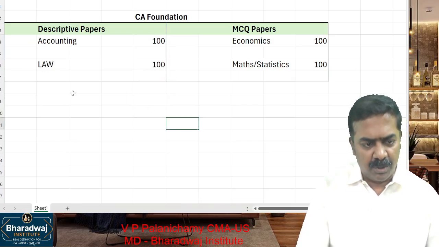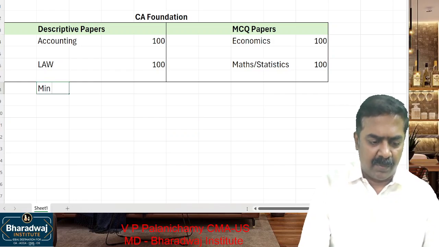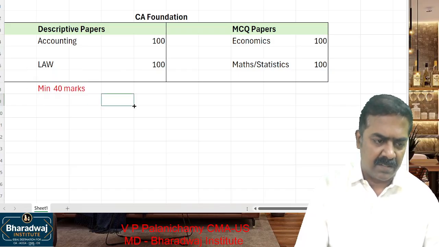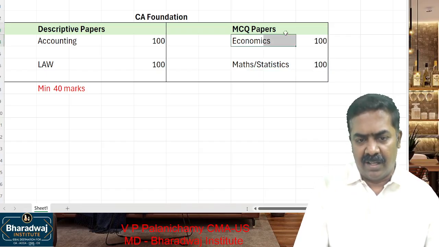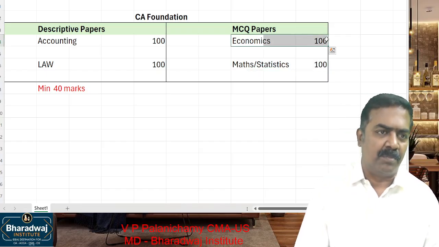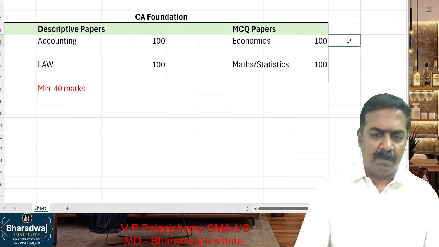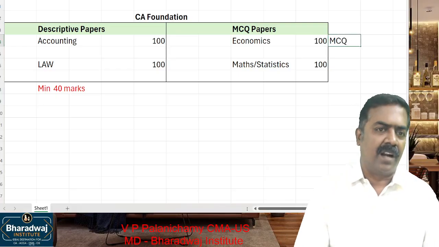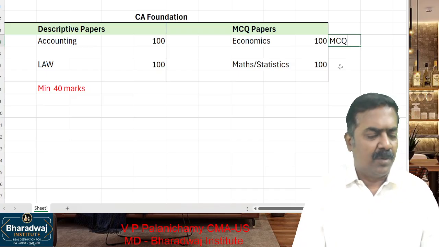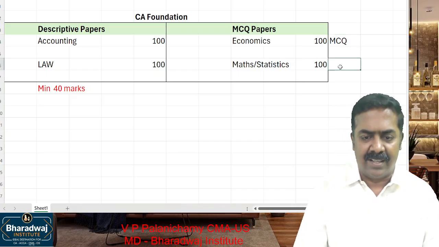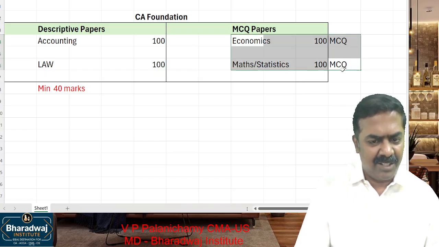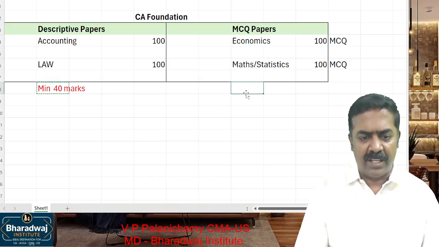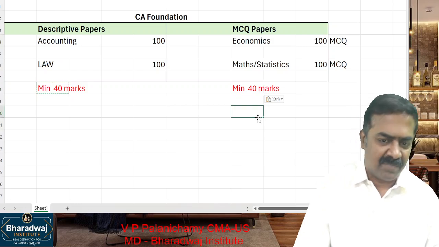And of course, you know the passing minimum. What is the minimum mark required in every paper? 40 marks required in every paper. That is the minimum required to pass. Coming back to economics, maths and statistics. Economics, whatever you learned in your +1 and +2, micro and macroeconomics, is covered over here, but it will be multiple choice questions, 100 multiple choice questions. You call it quantitative aptitude or quantitative techniques. That is also which one? 100 multiple choice questions for how many marks? 100 marks. Here also, the minimum marks required is 40 marks in every subject.